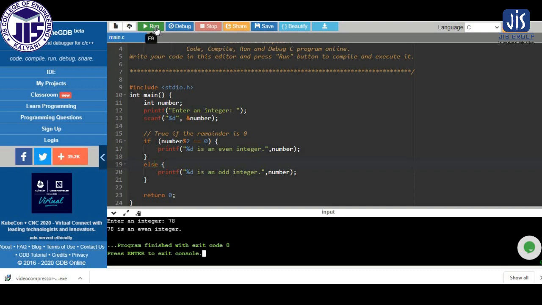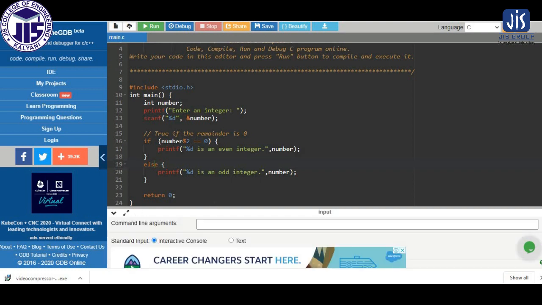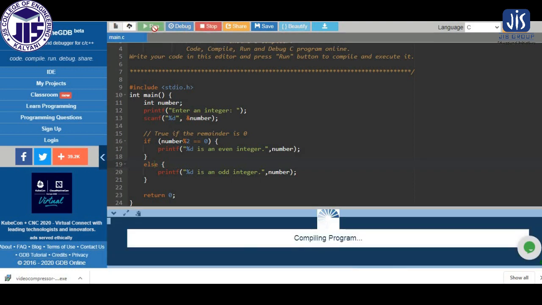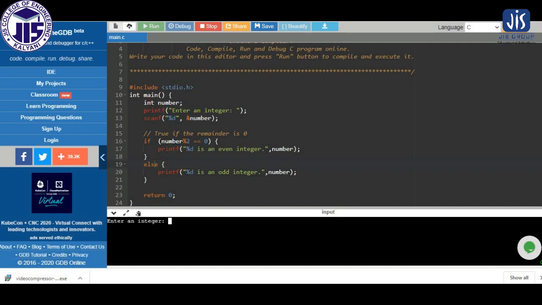So if I rerun the program, and here if I enter an odd value, so you can see 45 is an odd integer. Now it is printing this statement, because for the value of number 45, this condition will be false. So it will print this statement.